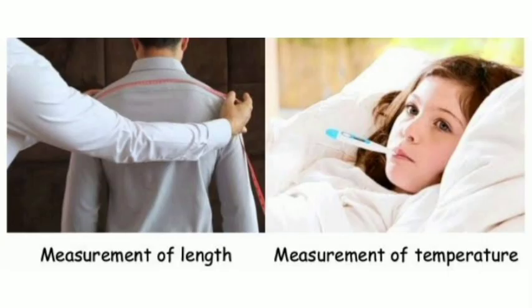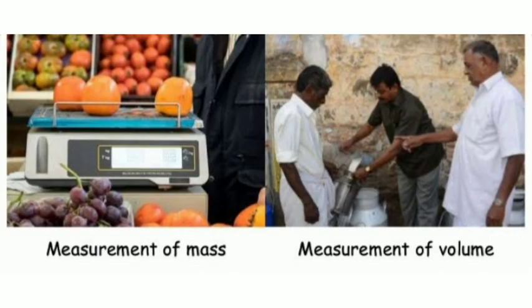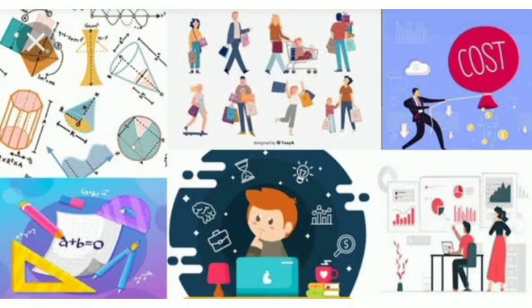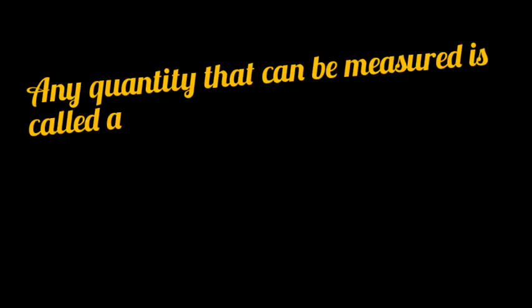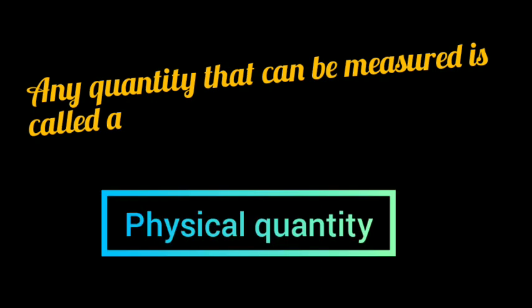So, in our day-to-day life, we often need to measure quantities like length, mass, time, temperature, volume, etc. Any quantity that can be measured is called a physical quantity. There are two types of physical quantities.